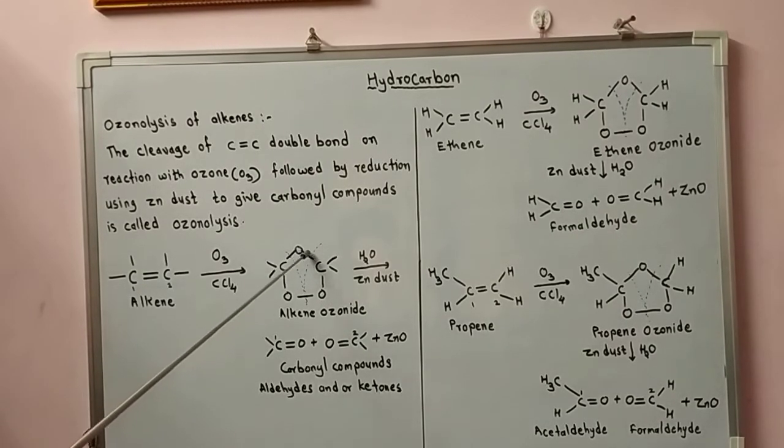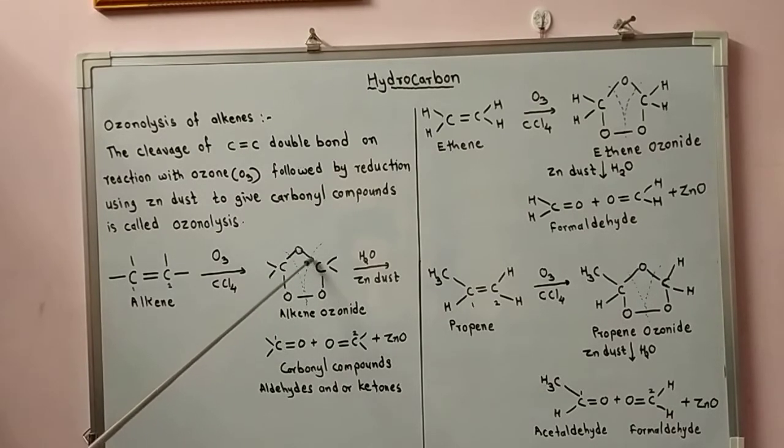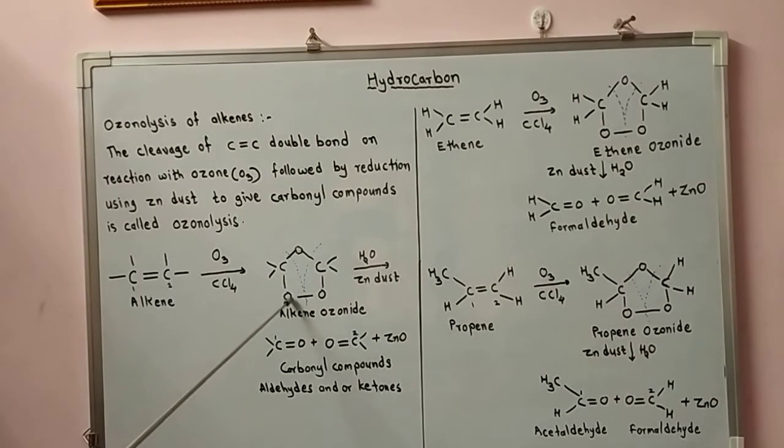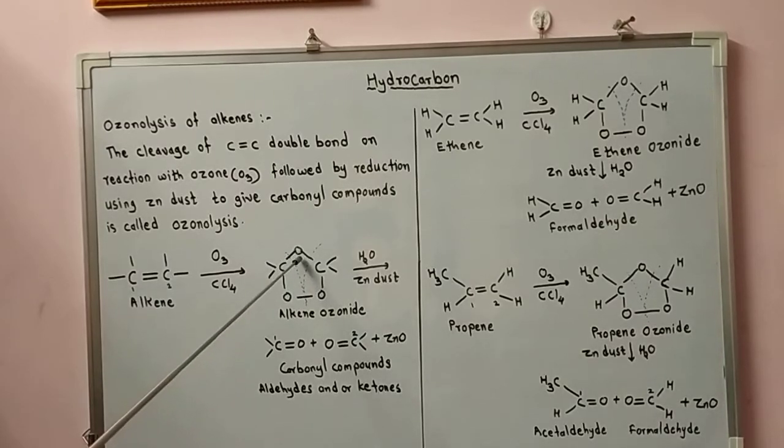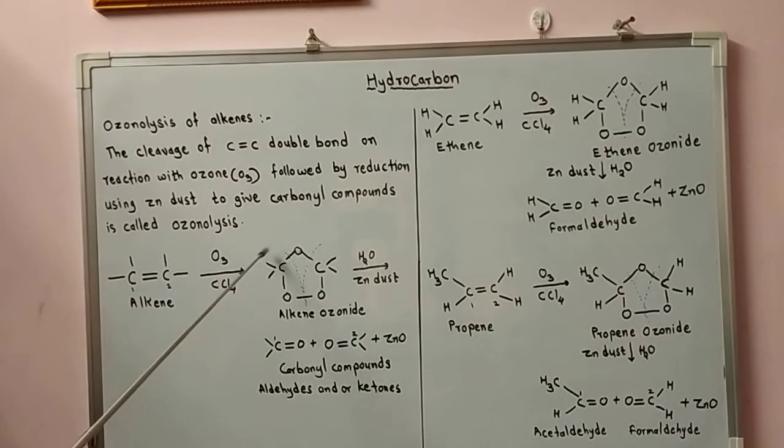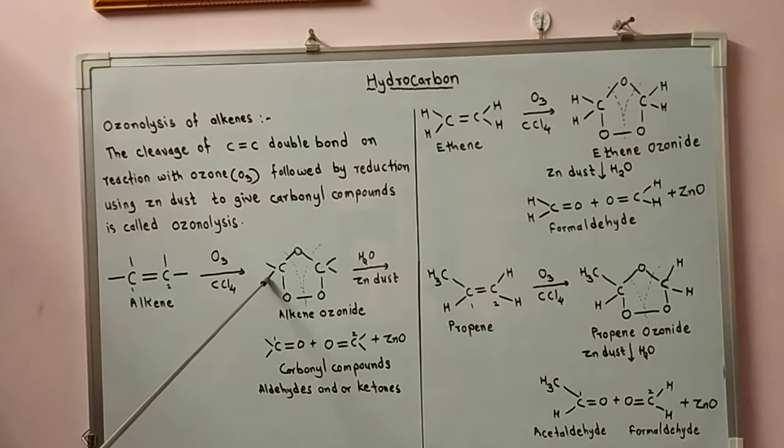So the structure of the alkene ozonide is shown here: the double bond between the two carbons is broken and the oxygen atoms are added across it, with 3 oxygen atoms and the two valencies on each carbon. Now this is an unstable alkene ozonide.